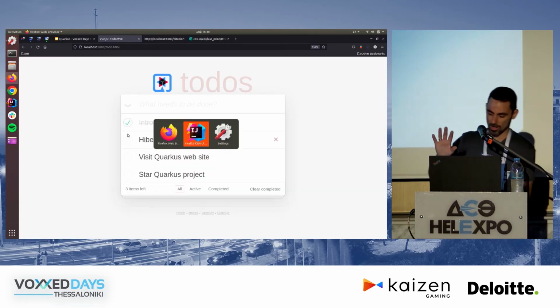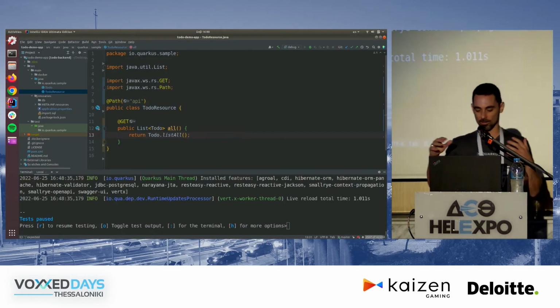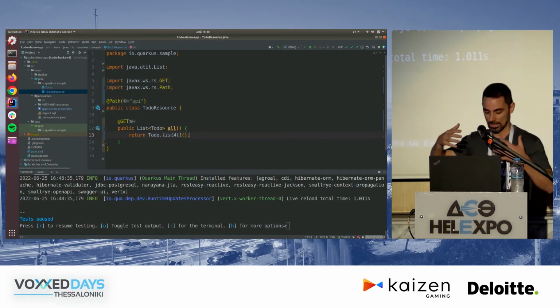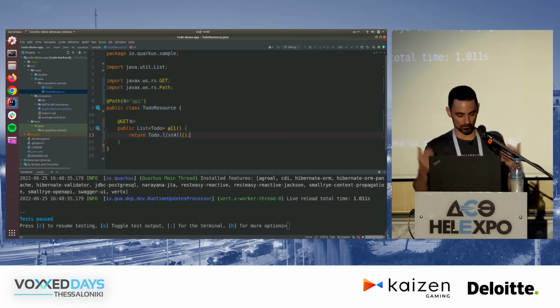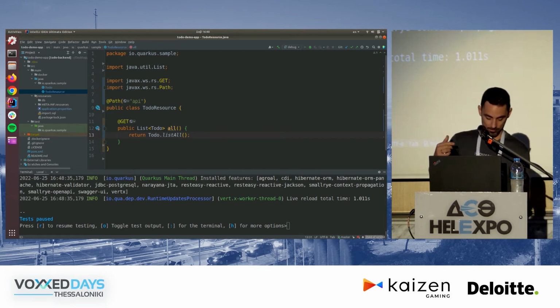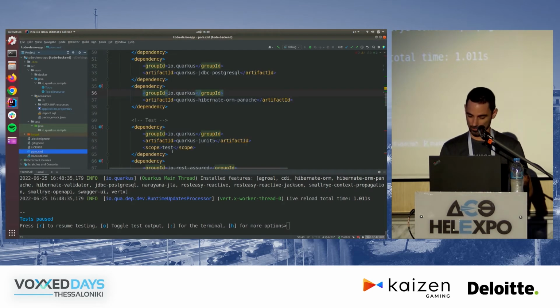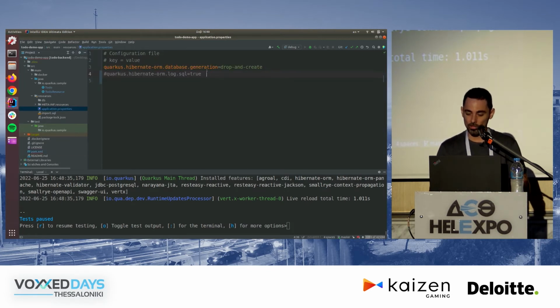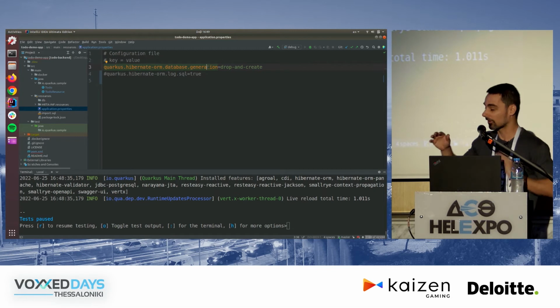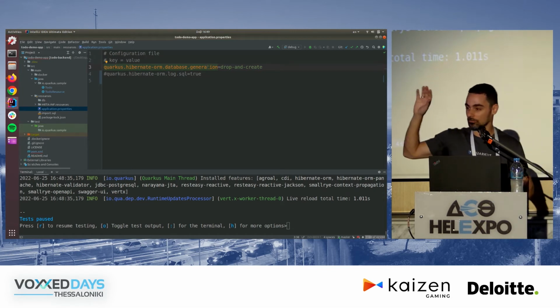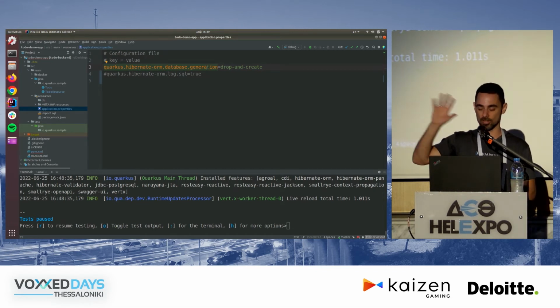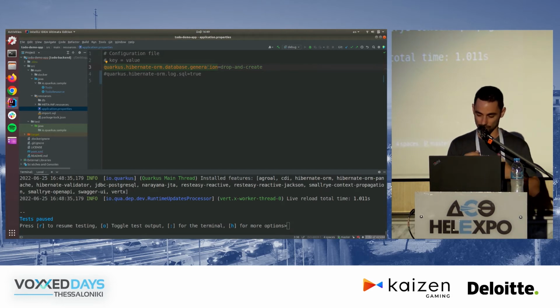Okay, so there's a lot to unpack here. You're probably asking, where did you configure the database? Why did all this stuff show up? Where was the data that I showed here? You didn't show me anything. All you showed me was that you have Hibernate ORM and JDBC. Well, let's look at the configuration. The only configuration I have here is that I'm telling Quarkus to drop and create the database, which is just typical for development, obviously not for production.